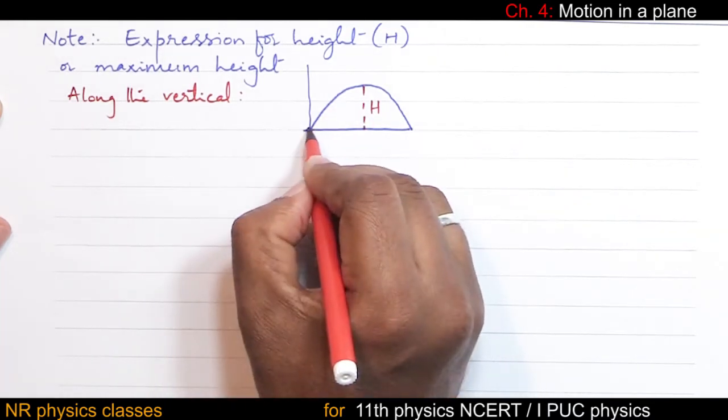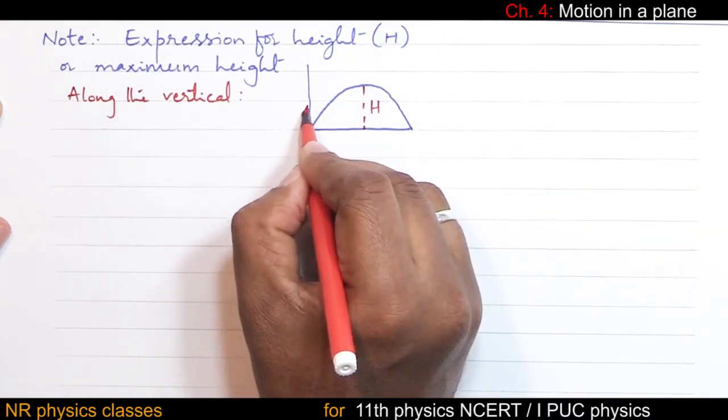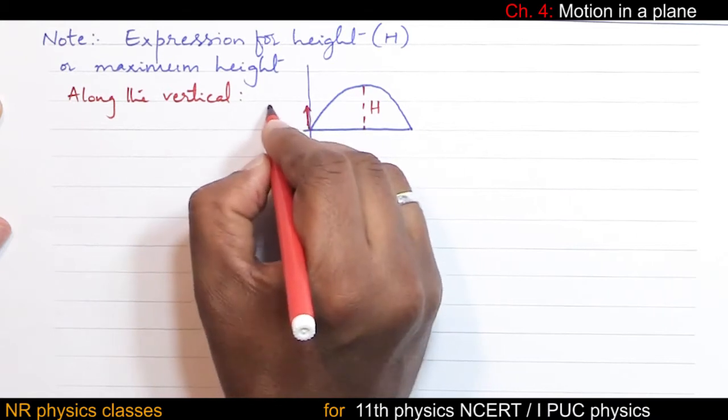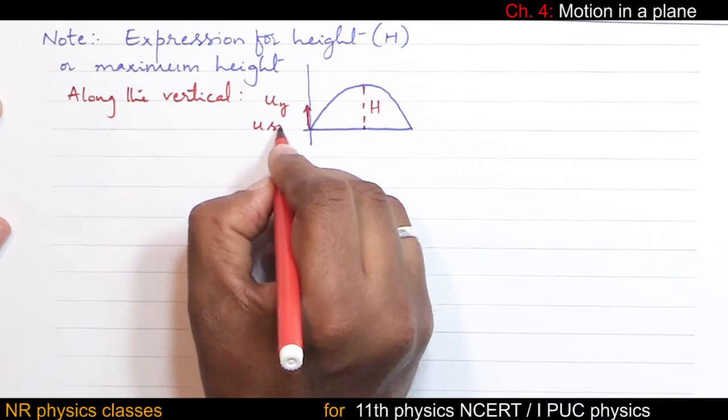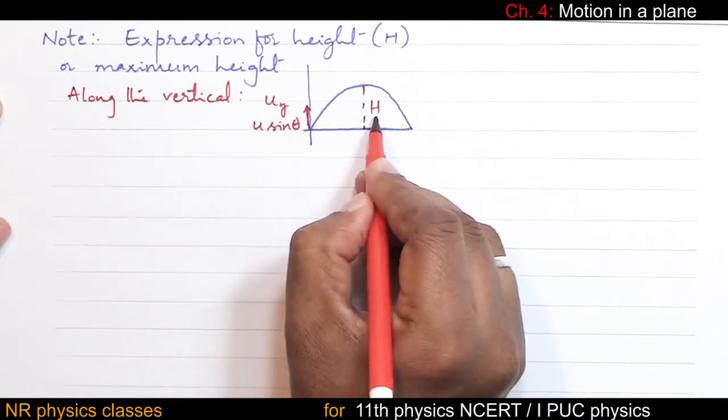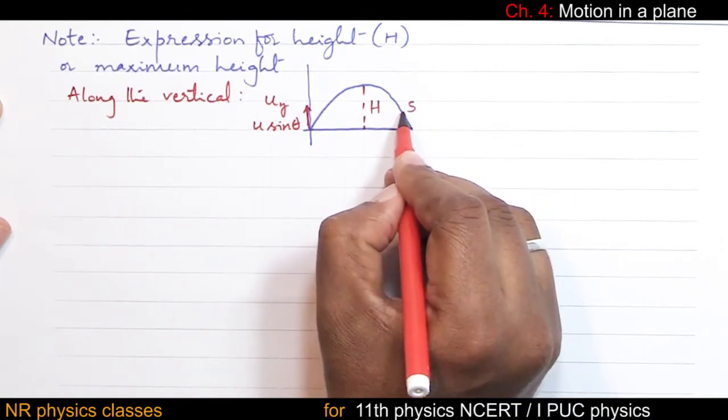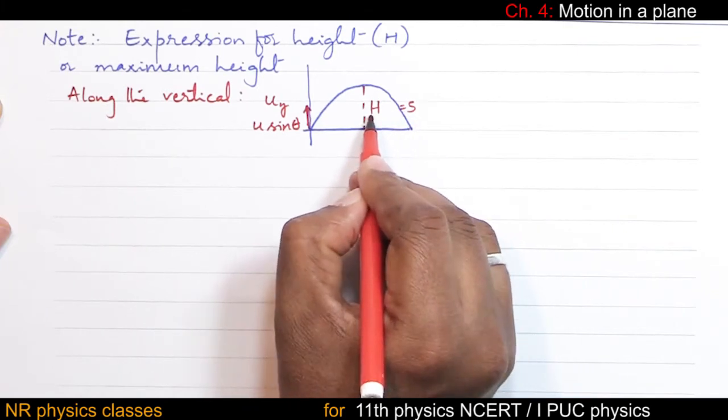This is the initial velocity. Vertical initial velocity is denoted by uy, which is u sine theta. This is vertical displacement. Displacement equal to h.